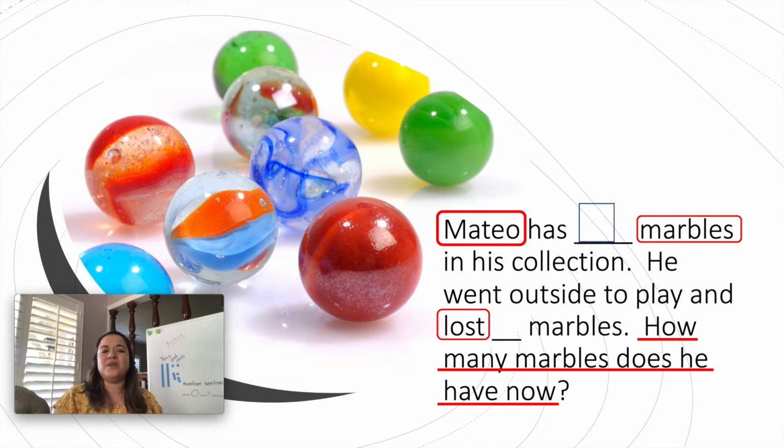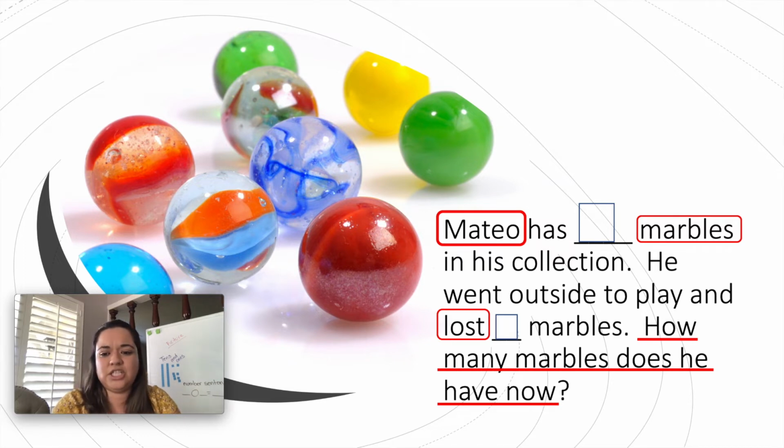So we are going to know how many he had to start with. Then we said that he went outside and he lost some. Are we going to know how many he lost? We are, right? Because we had it right there. He lost blank marbles. Very good. So we are going to know how many he had, and we are going to know how many he lost.